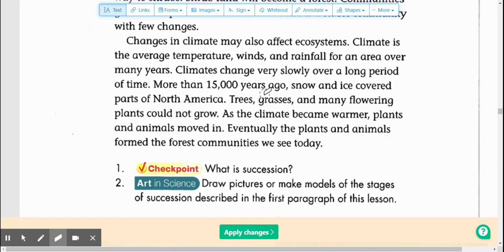More than 15,000 years ago, snow and ice covered parts of North America. Trees, grasses, and many flowering plants could not grow. As the climate became warmer, plants and animals moved in. Eventually, the plants and animals formed the forest communities we see today.